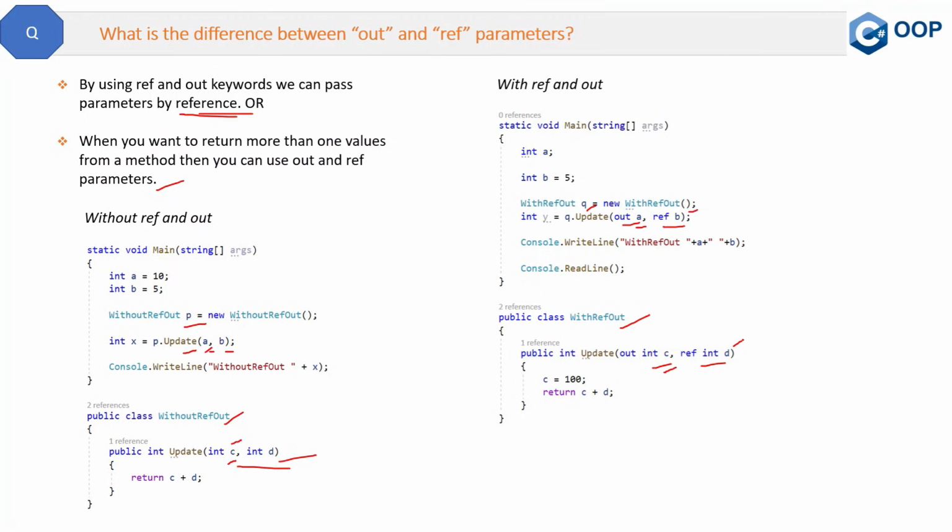So they maintain the relation. Now let's come to the main question. What is the difference between out and ref parameters? So let's see one by one.